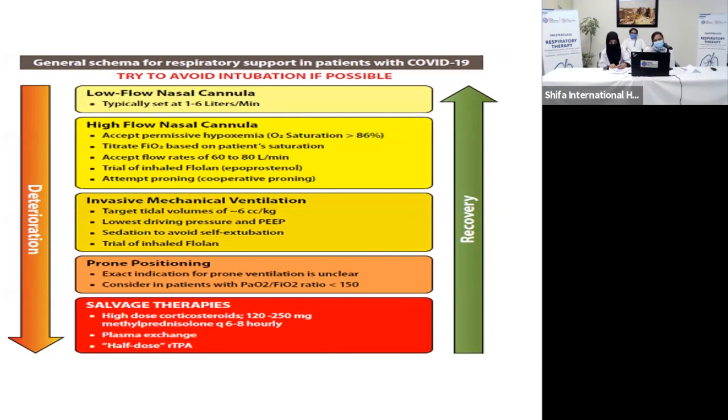And if the patient has been escalated in all aspects and we believe that the hypoxemia is not responding to proning or high dose steroid, despite the maximum vent settings, then we have to consider tissue plasminogen activator, in which we give half the dose, that is 25 milligram, to improve the pulmonary microcirculation. Then this infusion has to be continued for 24 hours.